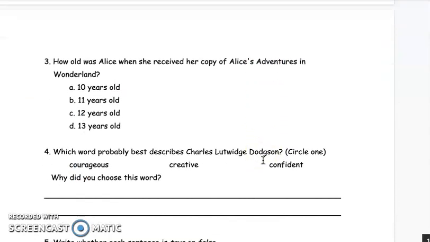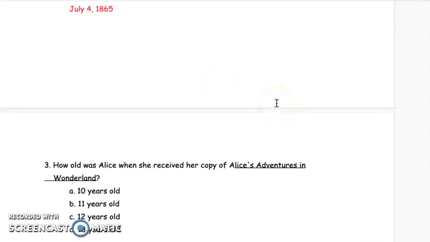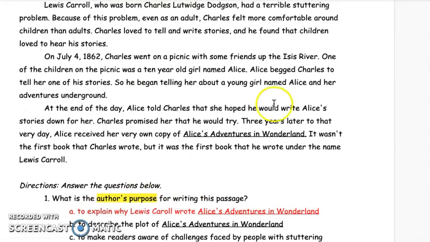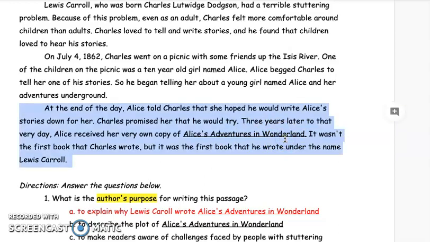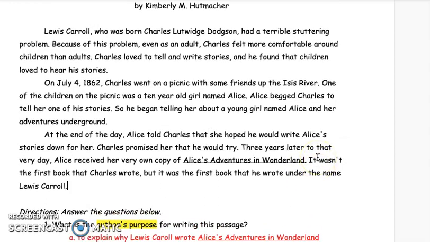Number 3, how old was Alice when she received her copy? So how old was she when she received the book written by Lewis Carroll? Let's see. 3 years later, to that very day, Alice received her very own copy. It doesn't really tell us exactly how old she was, so we got to do a little bit more digging.